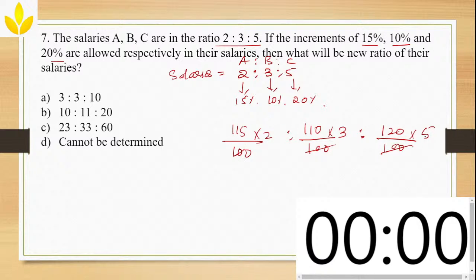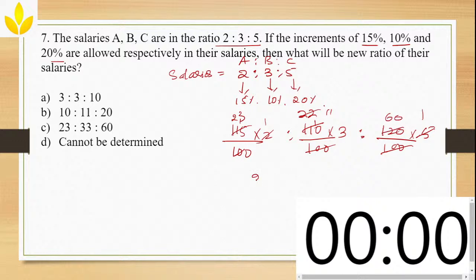Then here you can start doing it with 5. Okay, so 5 ones are, then 5 twos are 10, and then 5 threes are. Now you can multiply all of that, or you can cancel everything with 2. 2 ones are, 2 11s are, and then 2 60s are. Correct.